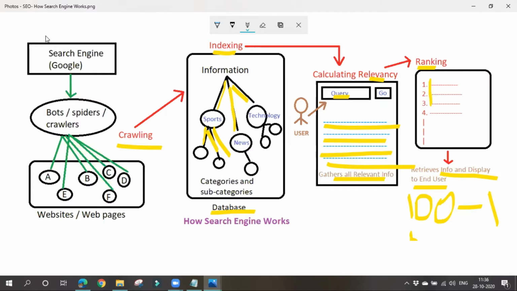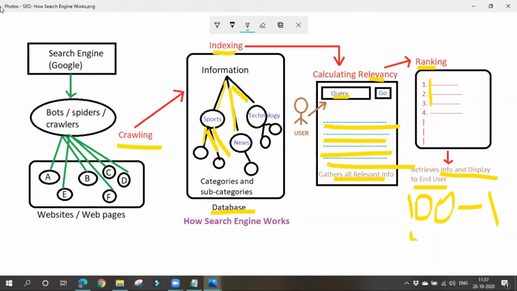After that, it will give ranking to each and every content based on the relevancy. So whichever results get the top rank will be displayed in the first position. All this information will be retrieved to that particular user.